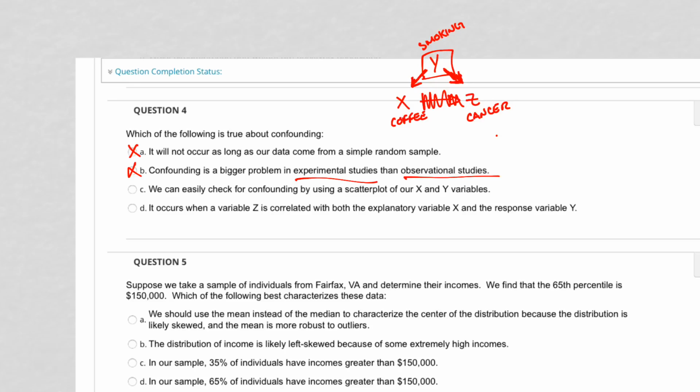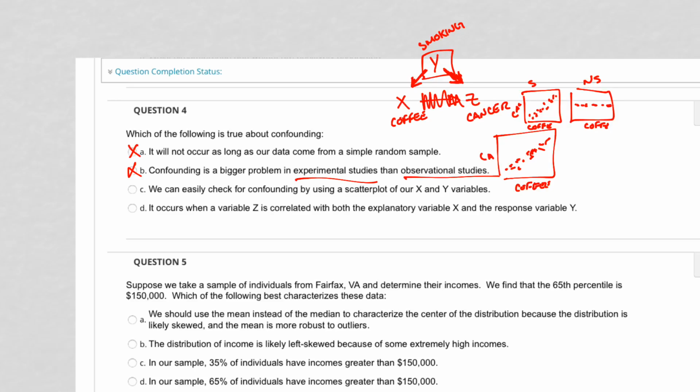No, actually, if we had a scatter plot, we might still see that association. Coffee drinking here and rate of cancer here. We might still see it. What we would need to do is have two plots. One coffee and cancer in smokers, and coffee and cancer in non-smokers. And what it would look like with confounding is that there is an association, and then there is no association over here, or even a negative association. So not a scatter plot, we would need multiple scatter plots.